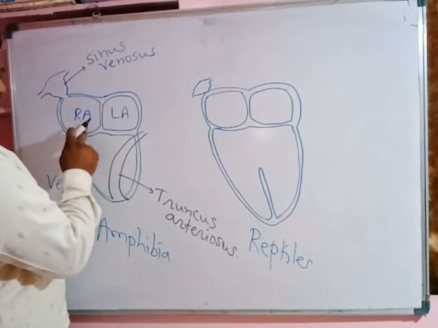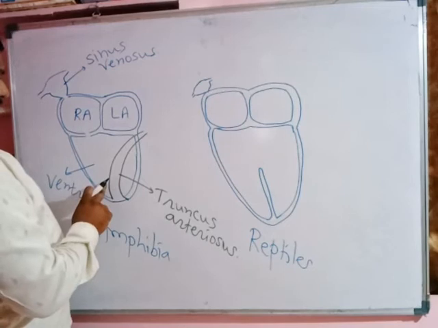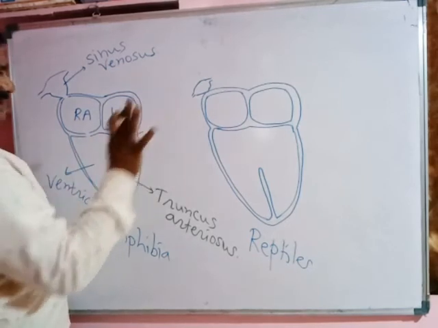The sinus venosus opens into the right auricle, atrium, then into the ventricle. The ventricle pumps blood with the help of the truncus arteriosus.